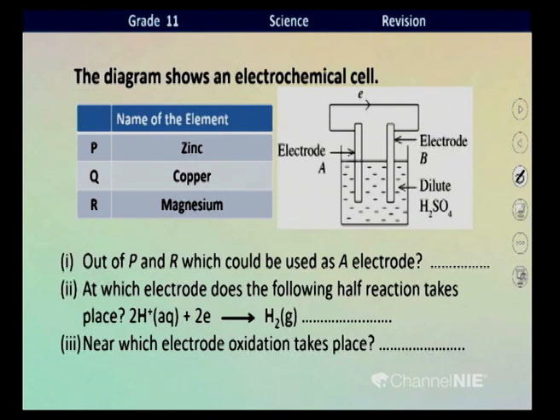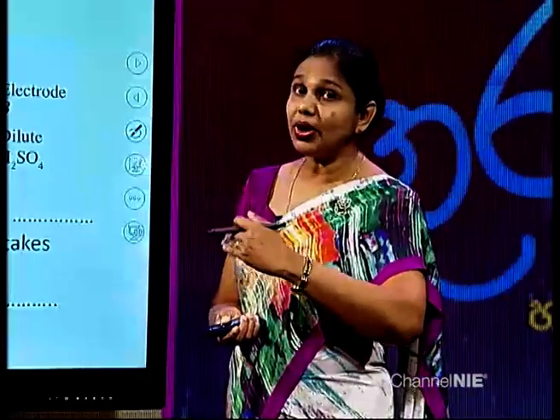Normally you know that in an electrochemical cell there are two electrodes. One electrode is oxidized, releasing electrons, and the other electrode is reduced. When the electrons are released by one electrode, electrons flow through the external conductor to the other electrode. Because there is electron flow, current flow is created here. Such a setup is called an electrochemical cell or a galvanic cell.